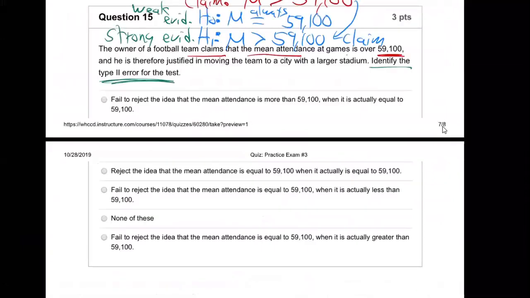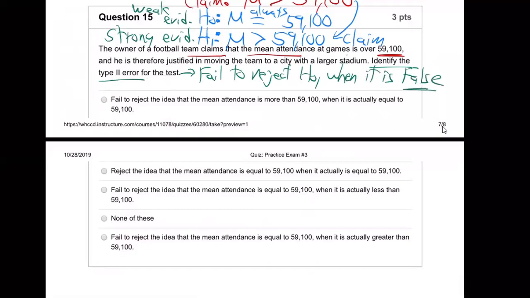So type 2 is fail to reject the null when it is false. In other words, the null is false. You should reject it, but you failed to reject it. You made an error. That's a type 2 error. I got that right off the notes, the exam 3 notes.